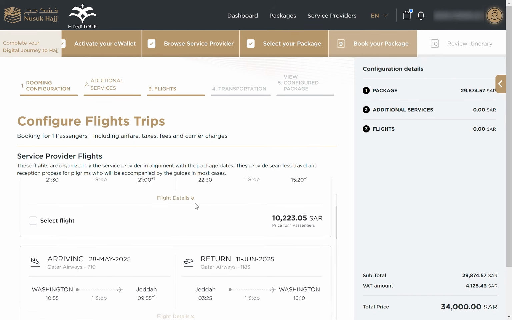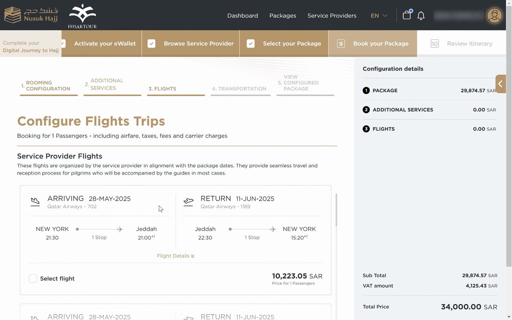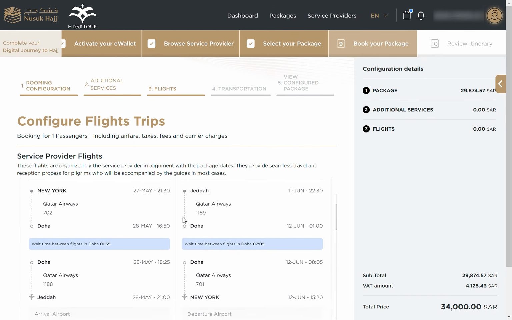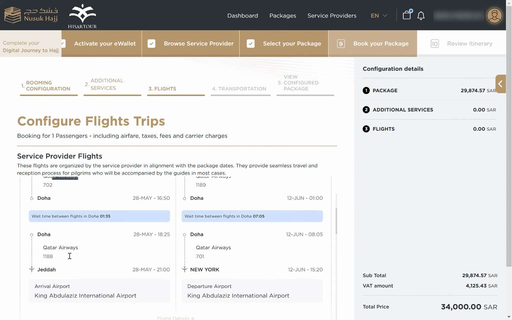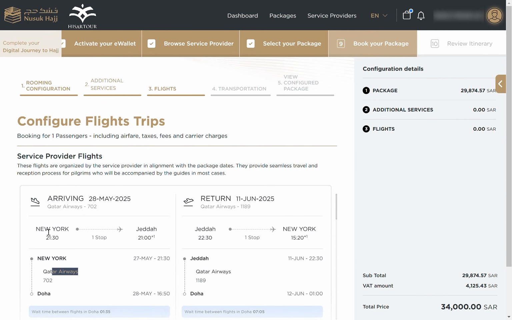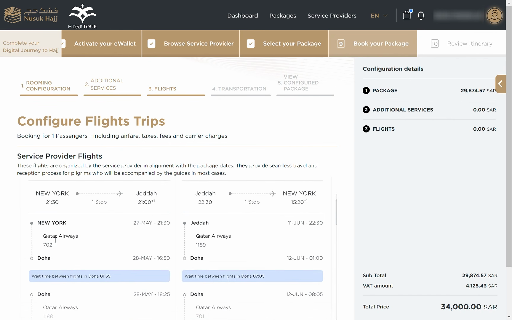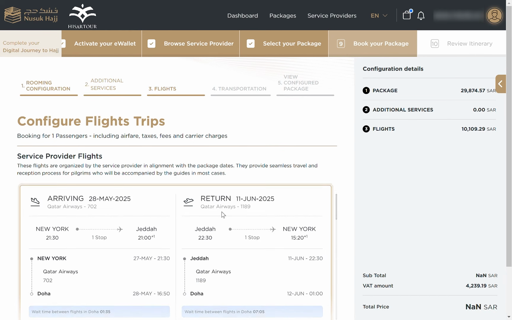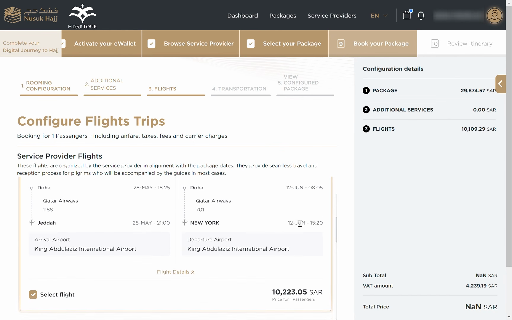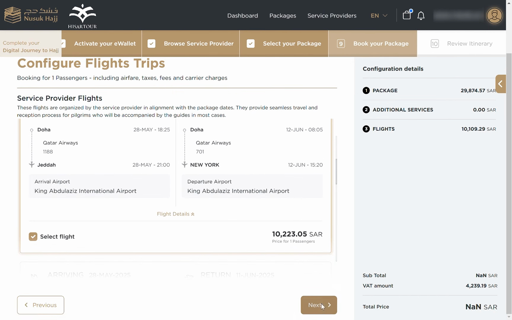So the flight prices are fixed and cannot be changed or customized. These are group flights. You can see the details of the flights right here, Qatar Airways. All the flights, by the way, will be with Qatar Airways. You will see the flight number here, the routes, and everything you can check. And when you click on the flight, okay, I'm good with this flight, then you will be going to the next, inshallah.